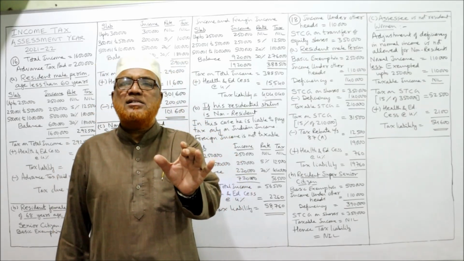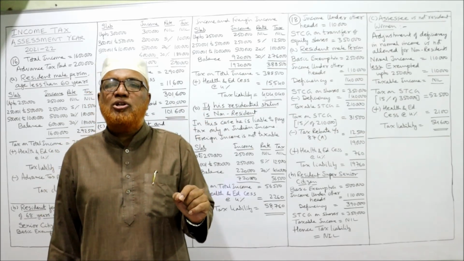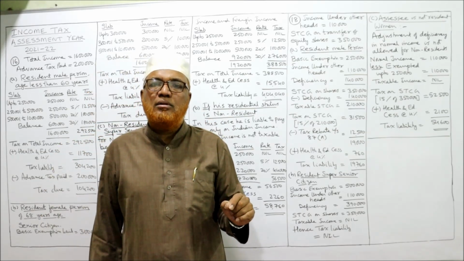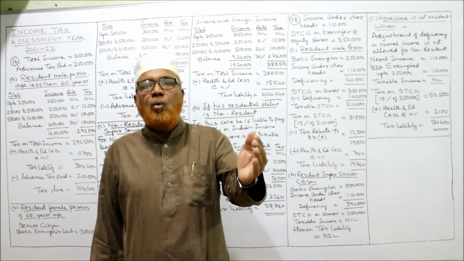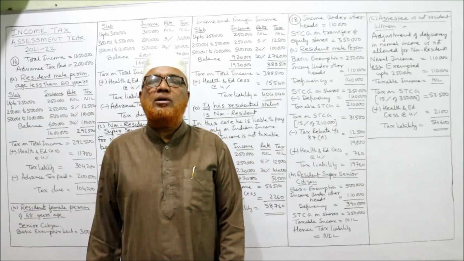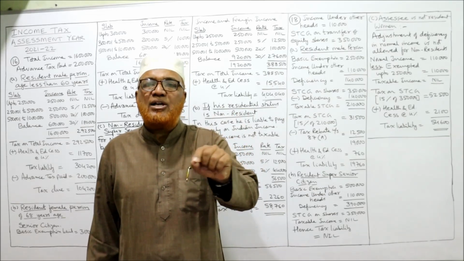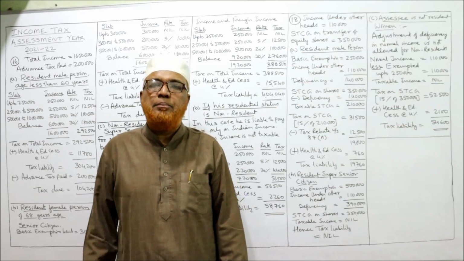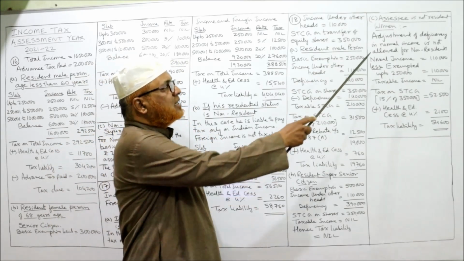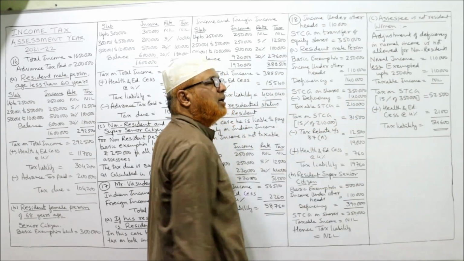Income under other heads is 1,10,000, whereas the basic exemption limit is 2,50,000. So no deficiency to be calculated. What is the other income? Short-term capital gain. On this short-term capital gain, tax will be applied at a flat rate of 15%. So adjustment of deficiency in normal income is not allowed for non-resident persons.